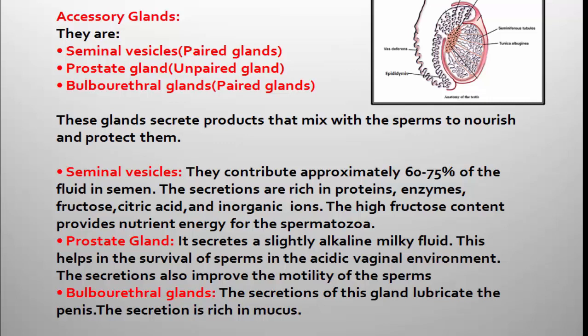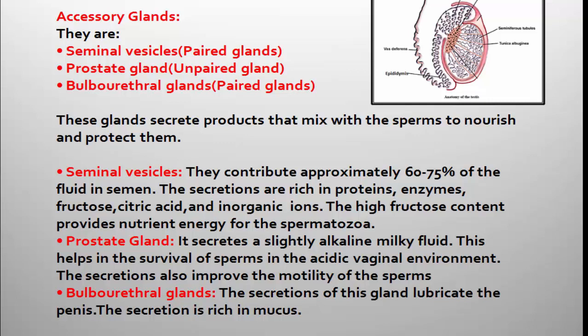Once the sperms are released from the seminiferous tubule, they pass through the rete testis, enter the vasa efferentia and then the epididymis. They stay for a short period of time, then pass through the vas deferens, and finally they are stored in the ejaculatory duct.